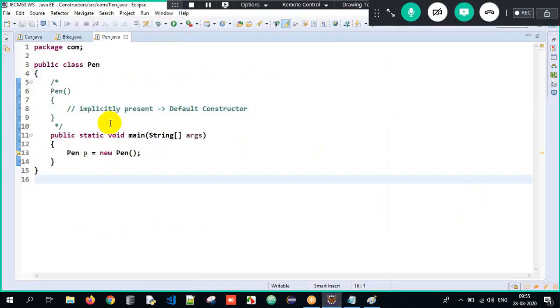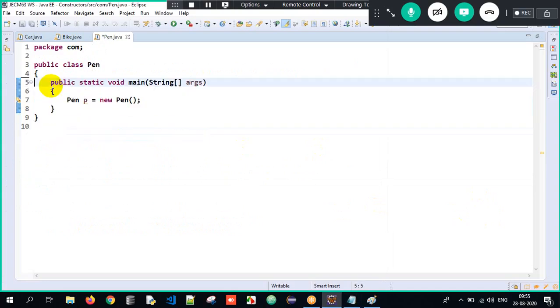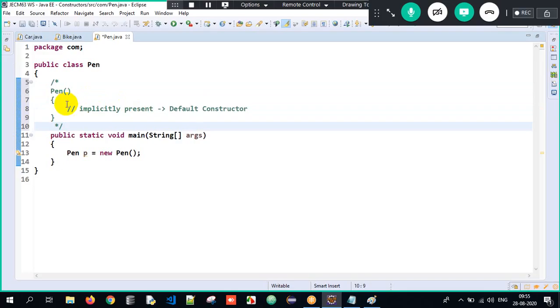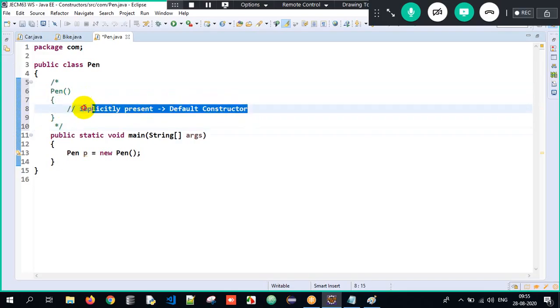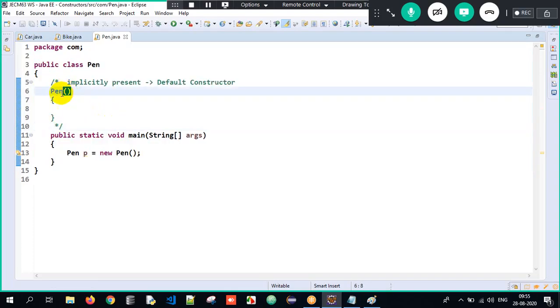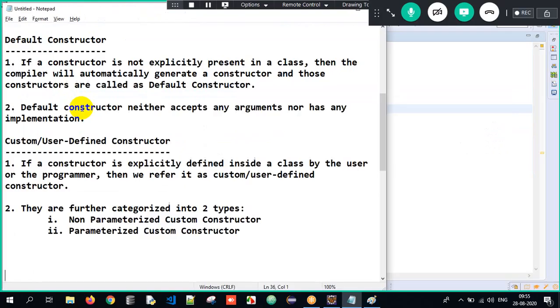Got it? See here, guys, in this example, this is my main method wherein the execution starts. I create an object, and simultaneously the constructor should get executed, but there is no constructor explicitly defined. Then what will happen? The compiler will generate one constructor which will look something like this. This constructor is implicitly present, and who generates it? The compiler would have generated it. So this is what we call the default constructor. It neither accepts any argument nor has any implementation. Got it? Default constructor meaning the compiler will generate.